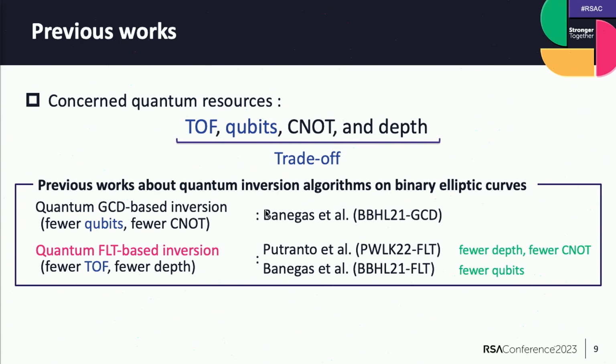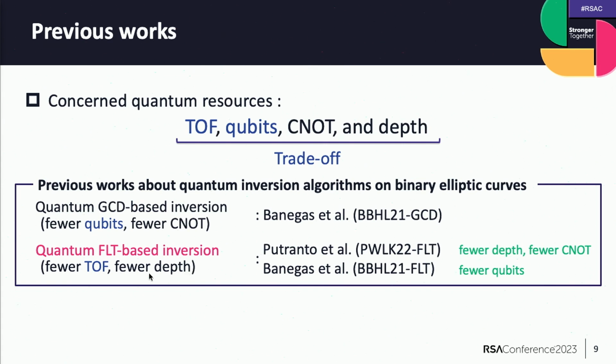Although previous works reduce the Toffoli gates and the qubits especially, in particular, there are two major quantum inversion algorithms on binary curves: quantum GCD-based inversion and quantum FRT-based inversion. Quantum GCD-based inversion was proposed by Banegas et al., and it achieves fewer qubits and fewer CNOT gates compared to quantum FRT-based inversion. We call this BBHL GCD.